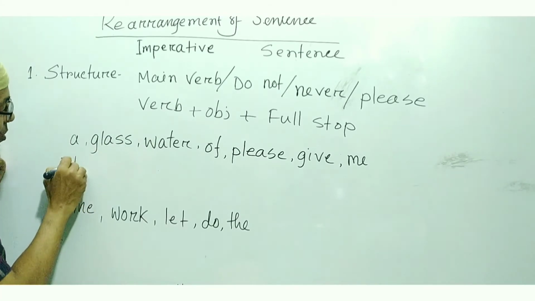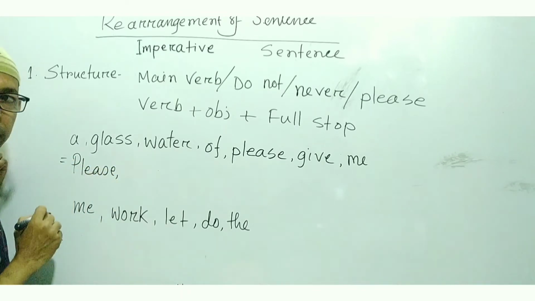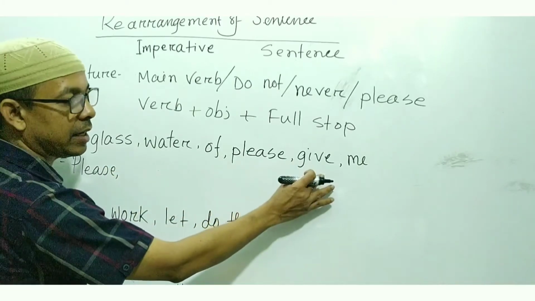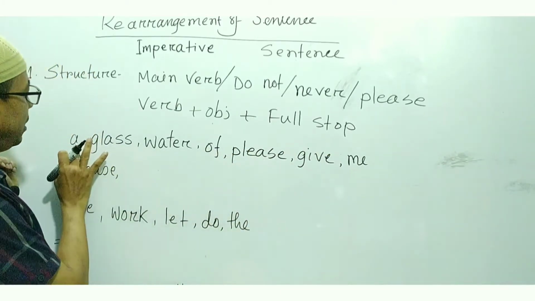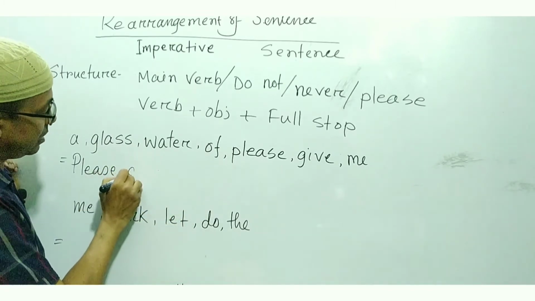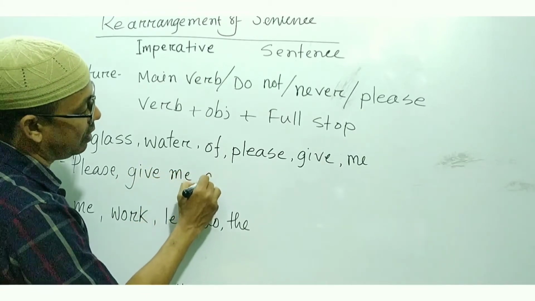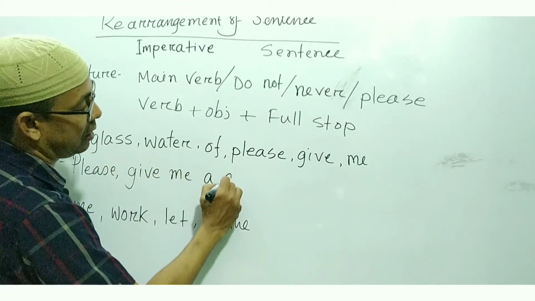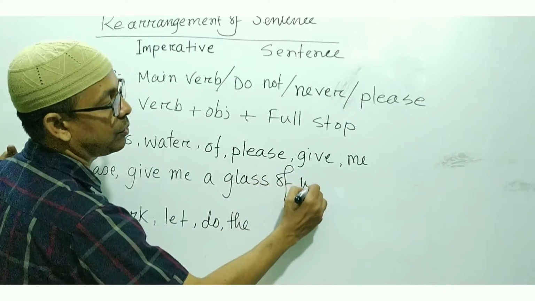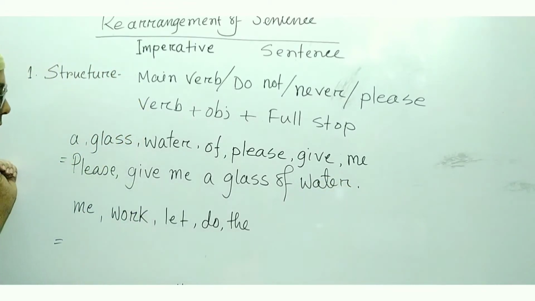So please, then comma, then give me a glass of water. So, please give me a glass of water. Okay, my dear student.